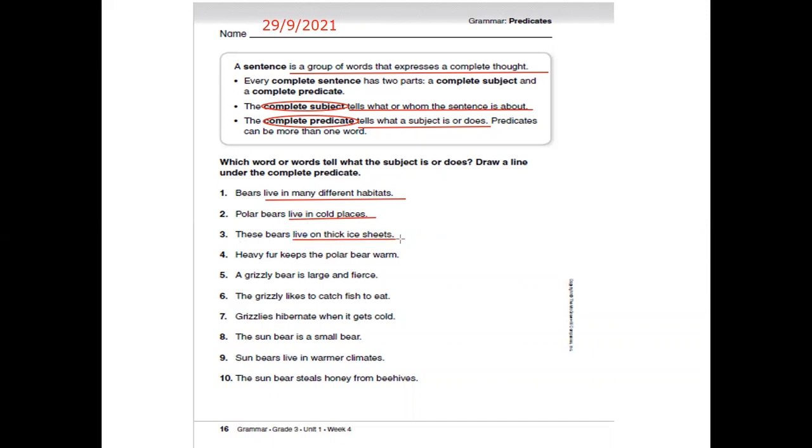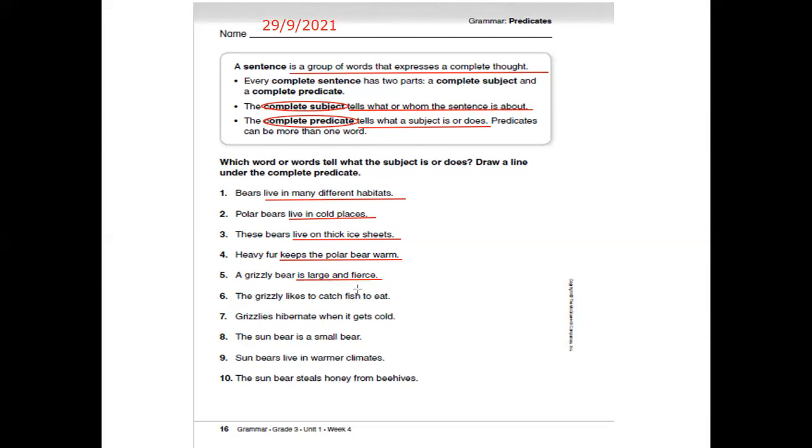Heavy fur keeps the polar bear warm. What is the sentence about? It's about heavy fur. So heavy fur is the subject. What about the heavy fur? It keeps the polar bear warm. So keeps the polar bear warm is the predicate. A grizzly bear is large and fierce. Whose the sentence is about? It's about the grizzly bear. So grizzly bear is the subject. Is large and fierce is the predicate.